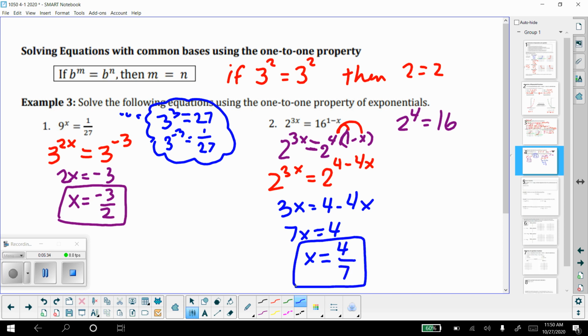Yeah, we can get some pretty weird answers, but there's another exponential equation solved by using the one-to-one property.